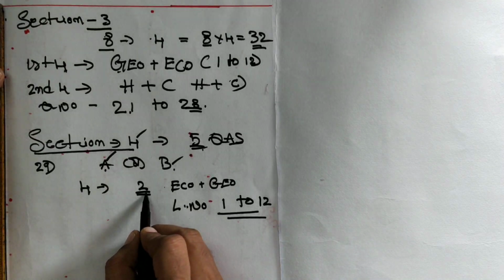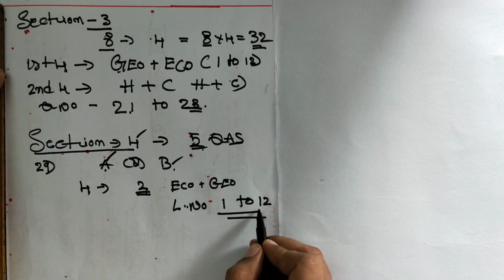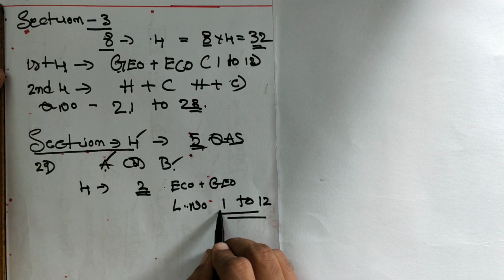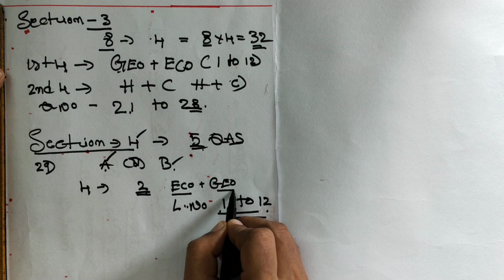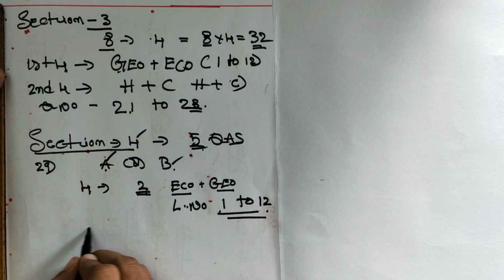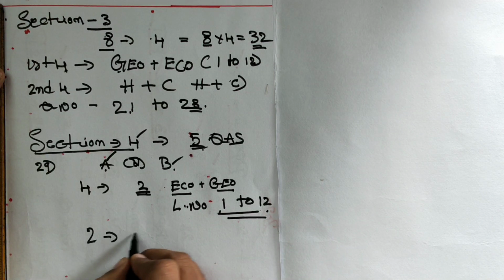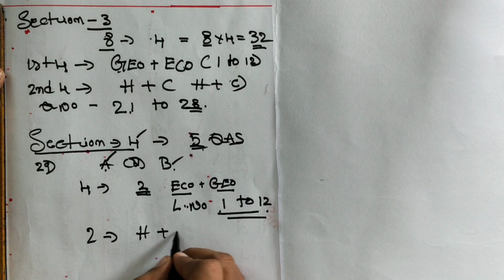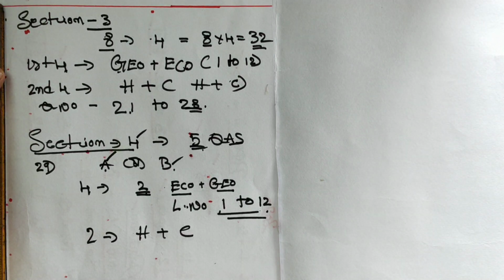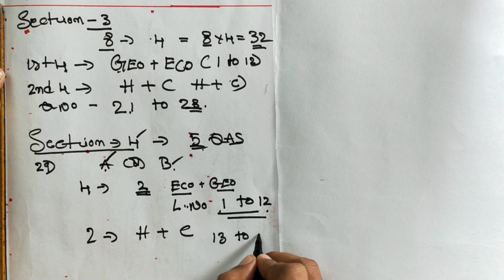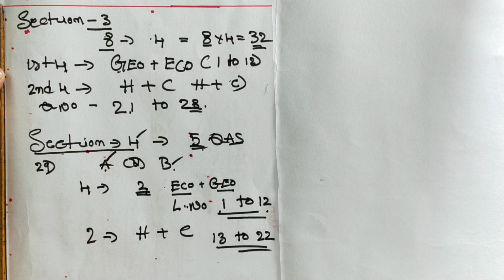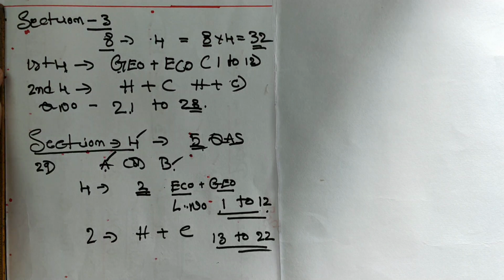The next 2 questions are from history and civics, that is lesson number 13 to 22.